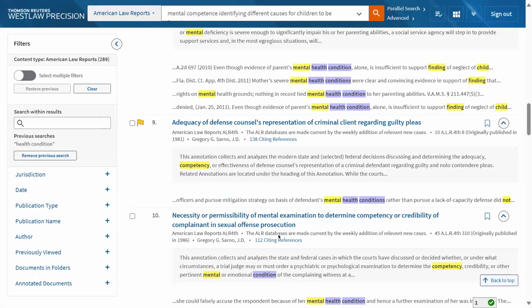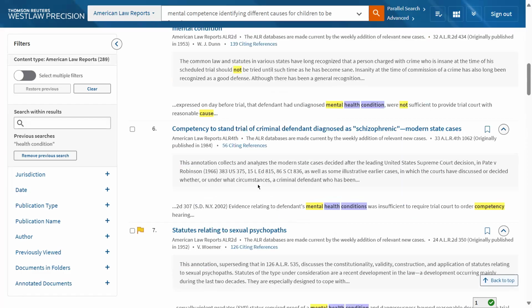So you can go through to see how you can work your search, starting with a broad search like I did, and then add something else that might be helpful to your research to narrow the list from 10,000 that I got down to 289.